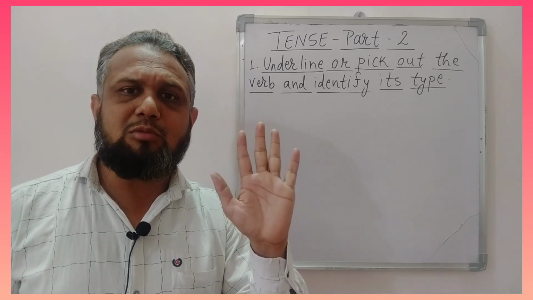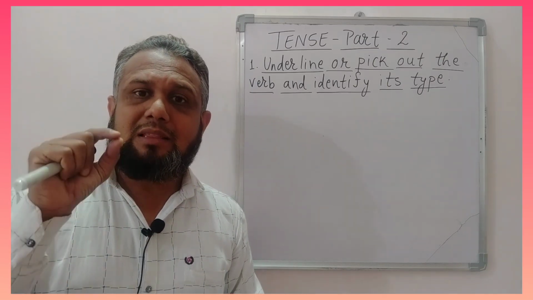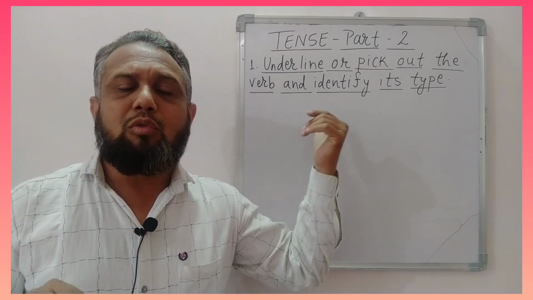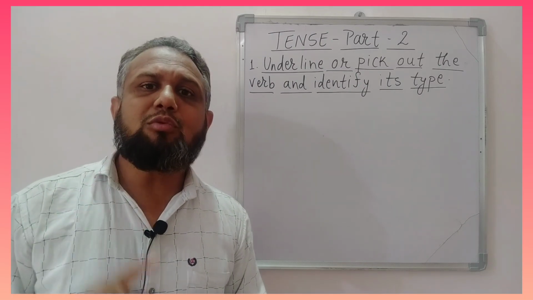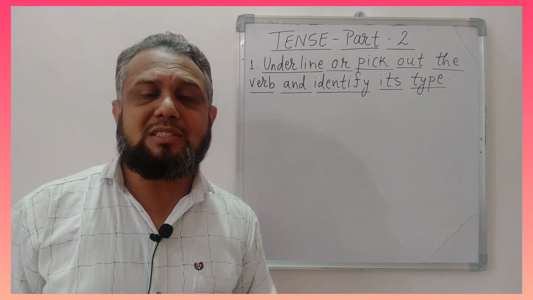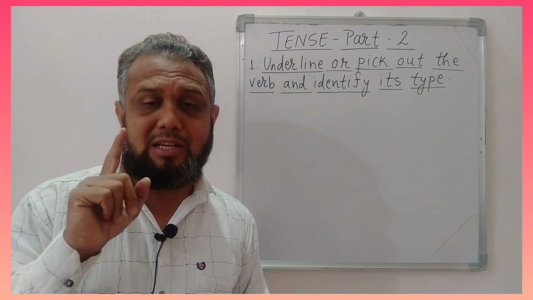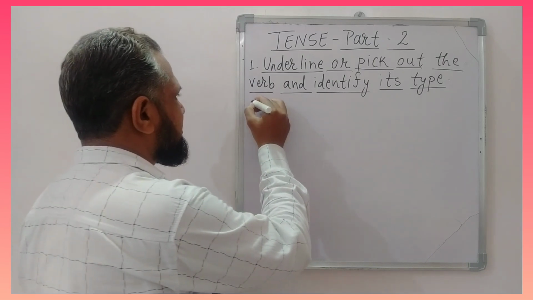There are 5 forms of verb: V1, V2, V3, V4 and V5, and these forms of verb decide what will be the tense of the sentence. So if you want to identify the tense of the sentence, then you have to pick out the verb and identify its form. Let us take an example.